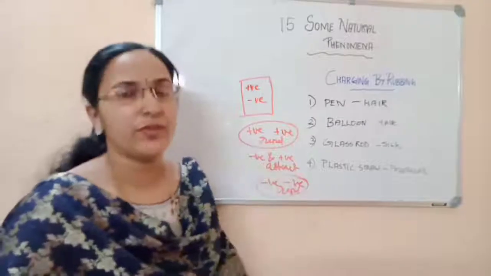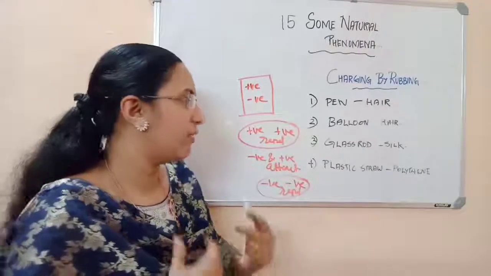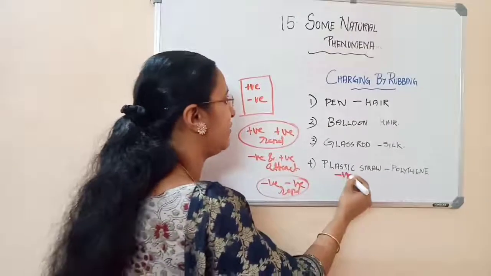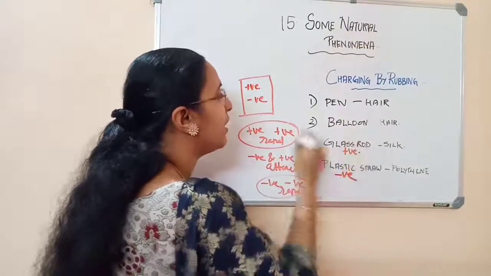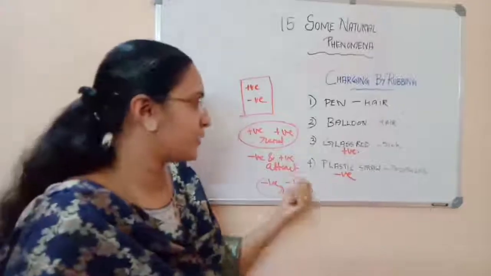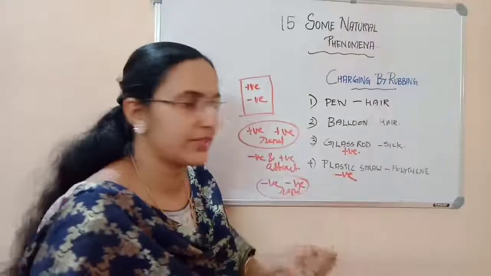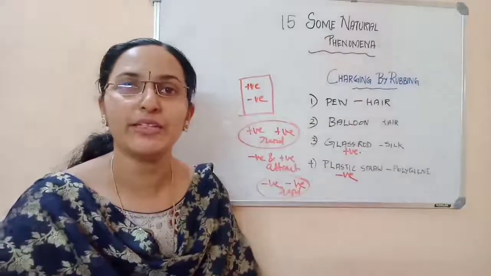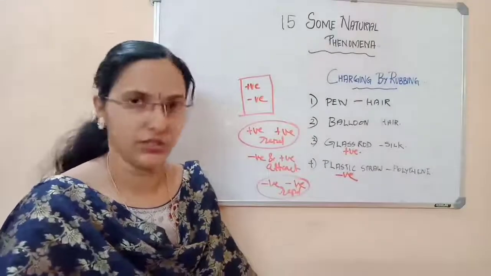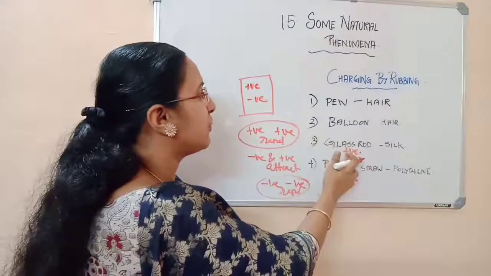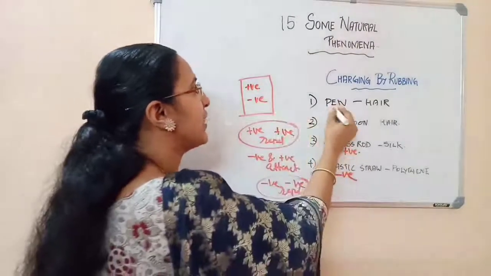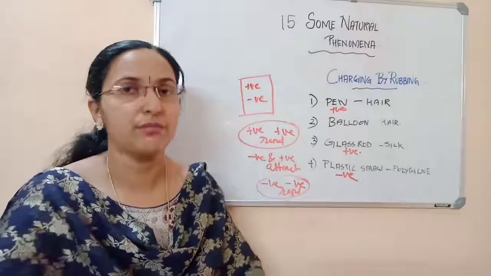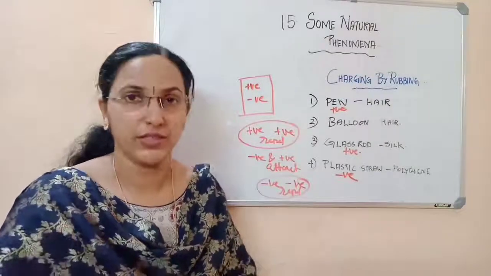You can test whether they attract or repel each other by bringing them together. Here the plastic straw is negative and the glass rod is positive. After we rub the glass rod with the silk and the polythene with the plastic straw, we bring the glass rod and plastic straw together. What will happen there? They will attract each other. If you bring the positively charged glass rod to the positively charged pen, what will happen? They will repel each other. They will not come together.